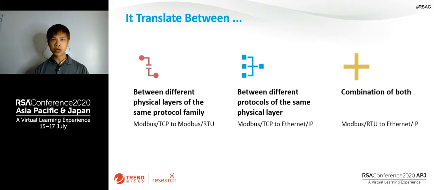In this research, we want to focus on the first type of protocol gateway, because Modbus is really widely used since its first standardization in 1979. Throughout this research, we have figured out a lot of serious problems that we find it necessary to raise awareness of, so that everyone can take immediate action.